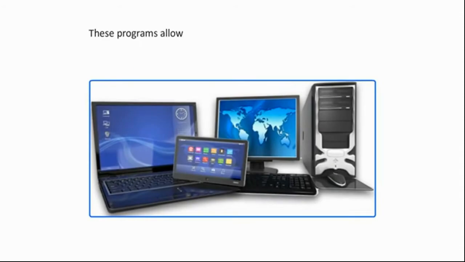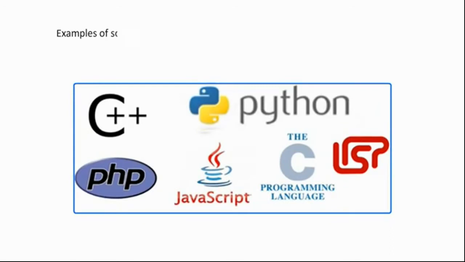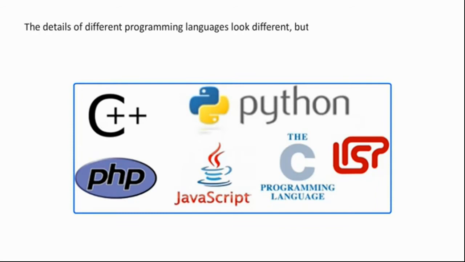These programs allow computers to perform a wide range of tasks. There are some specific languages which are used to write programs. These languages are called programming languages. Examples of some programming languages are Python, C, C++, Lisp, Java, PHP, etc. The details of different programming languages look different, but a few basic operations appear to be same in each one of them.